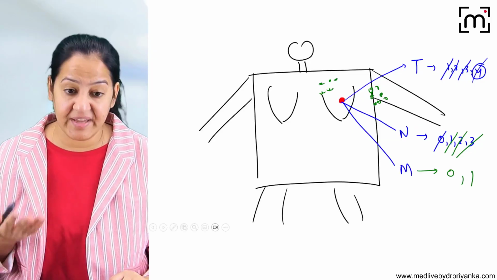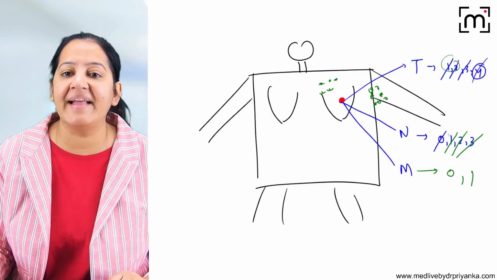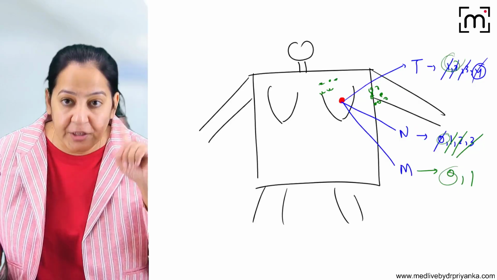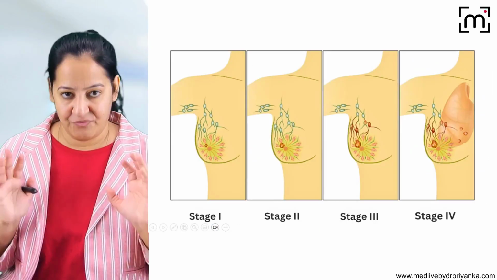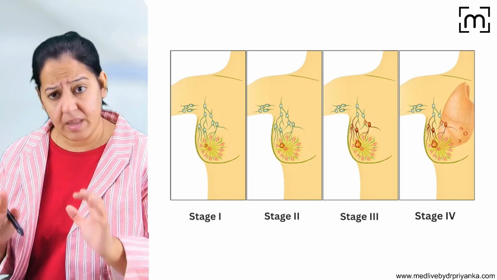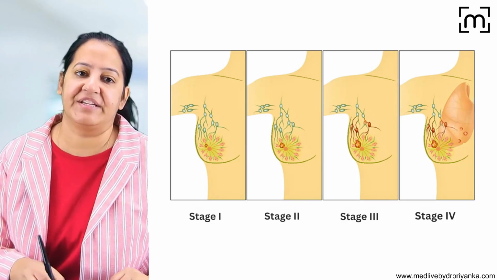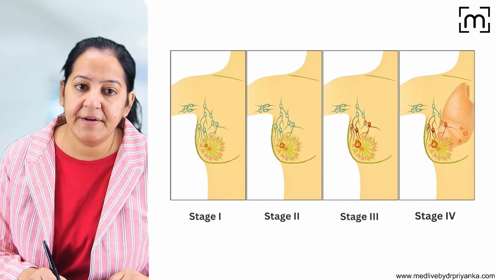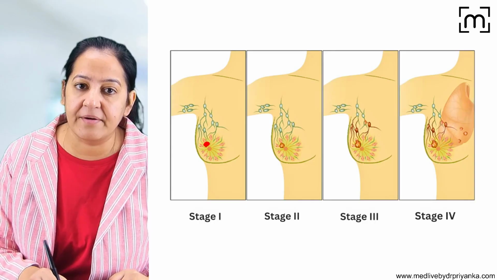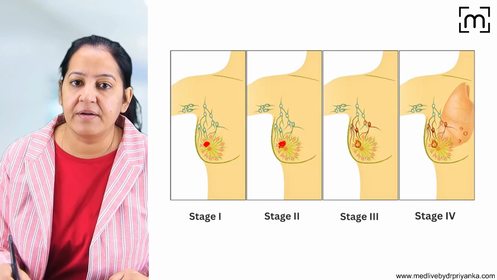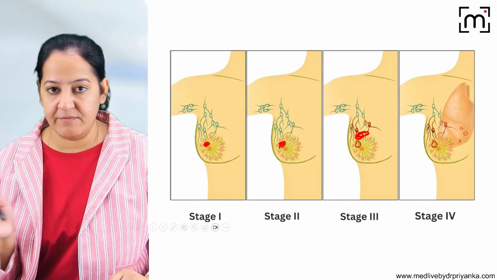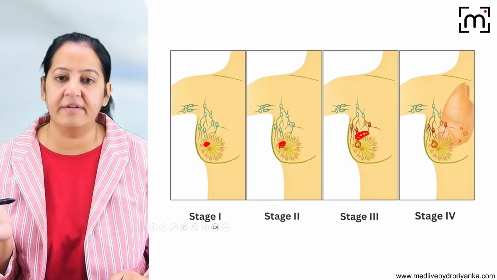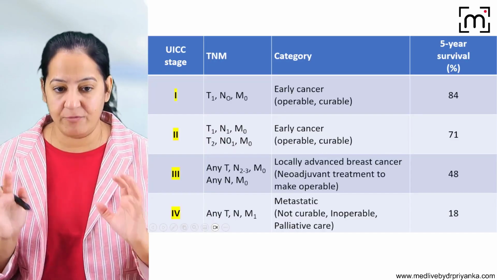Now there are various combinations. Maybe it's T1, N0, M0. Maybe T2, N1, M0. So various combinations are possible. So first have a look at the T, N and M, and then decide the stage. Can you see here the tumor is very small, less than 2 cm. Here it is 2 to 5 cm. Here it is more than 5 cm maybe. And here, whatever it is involving, it is metastatic basically. So we have to decide the stage.